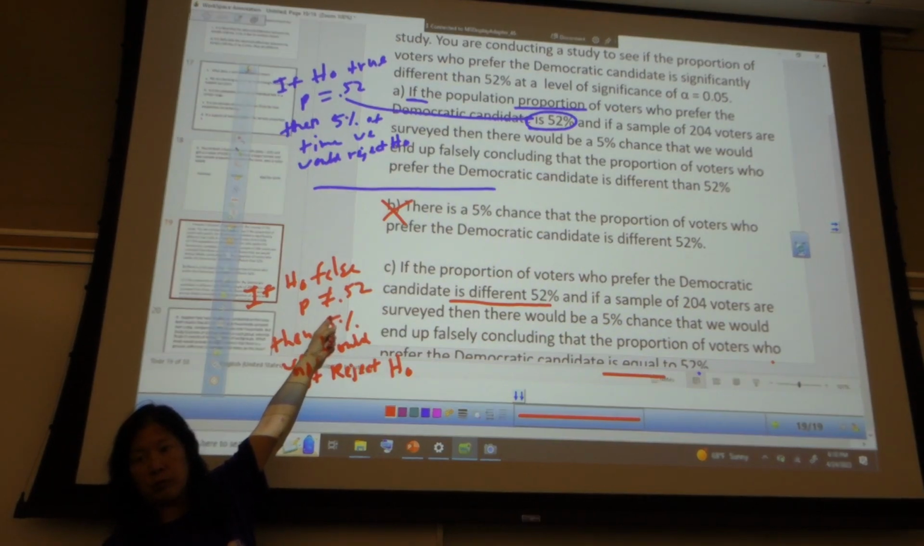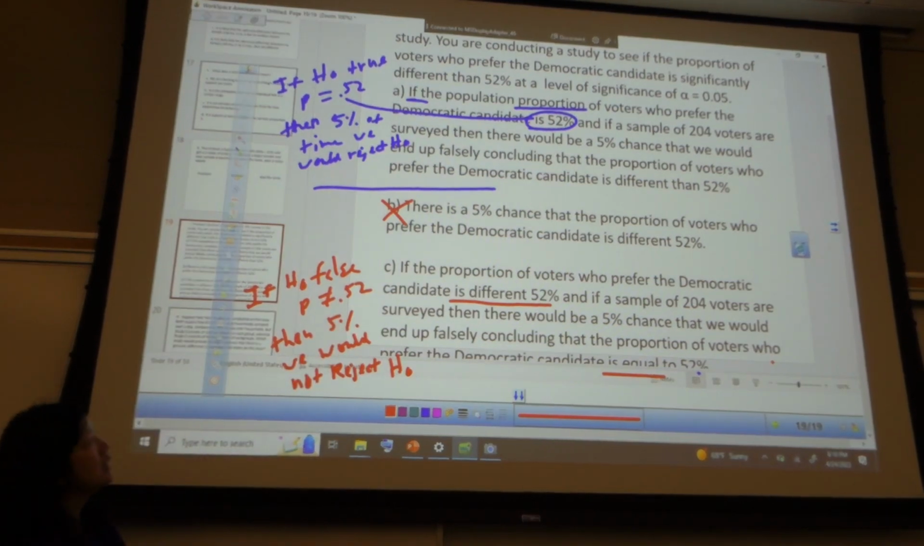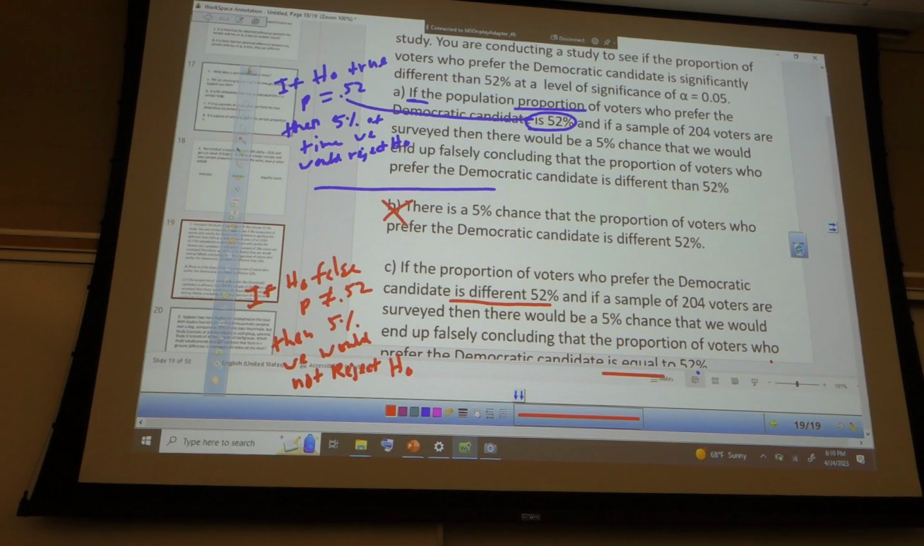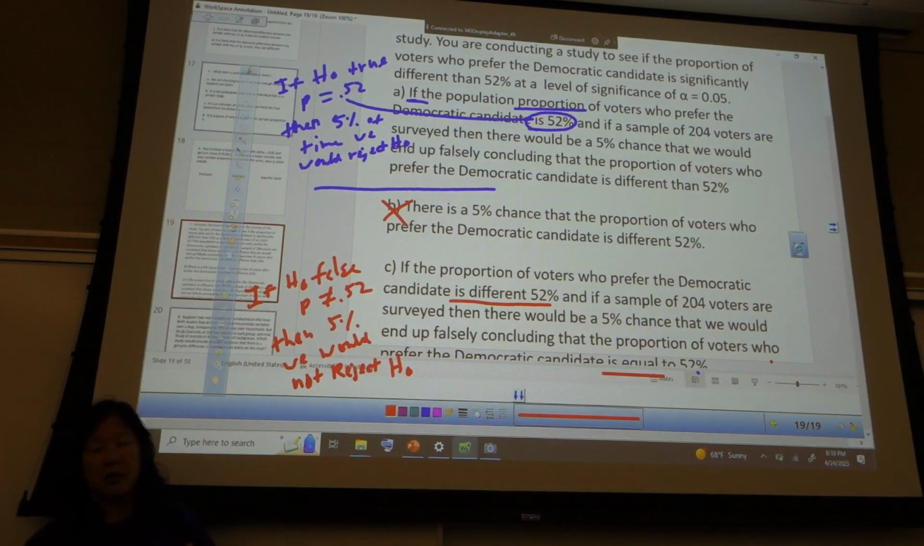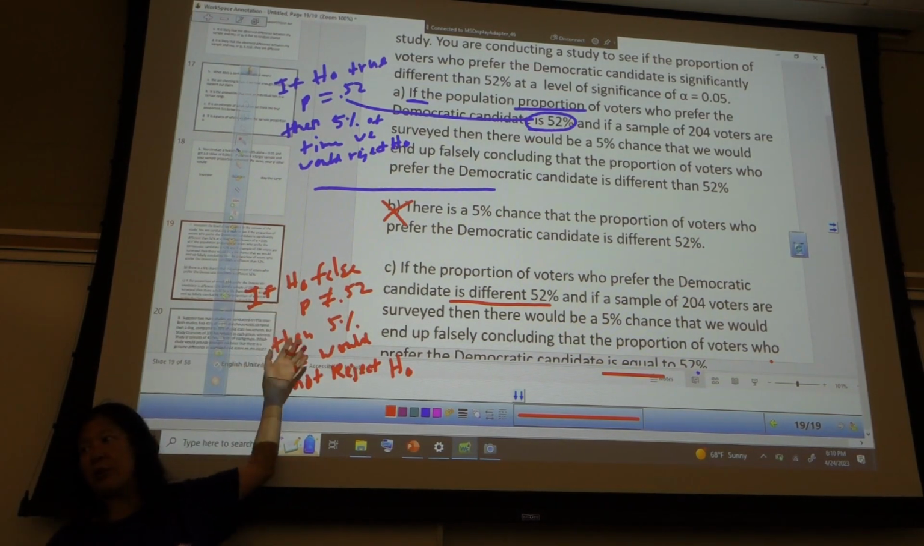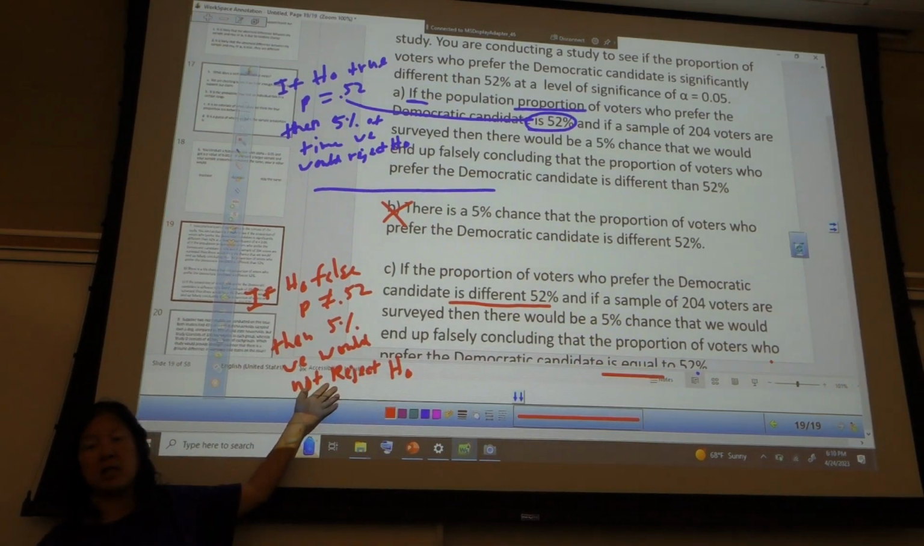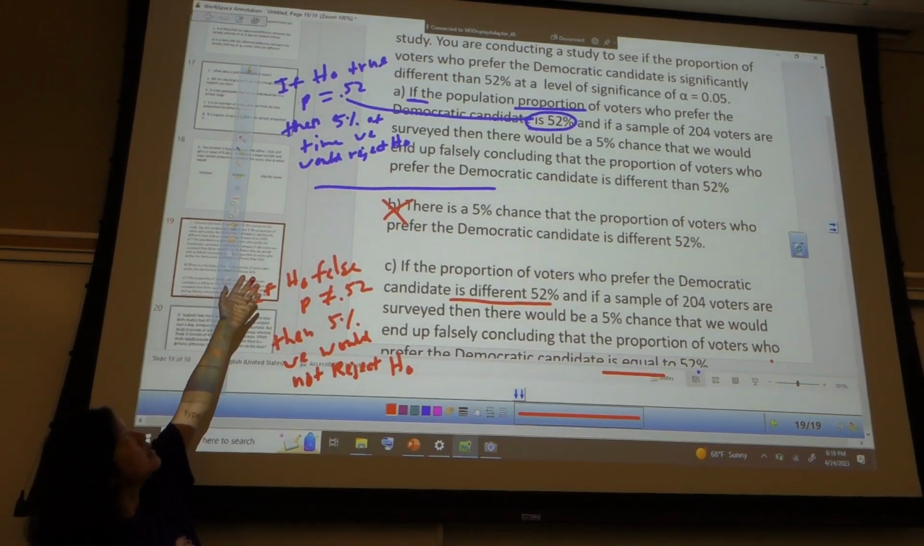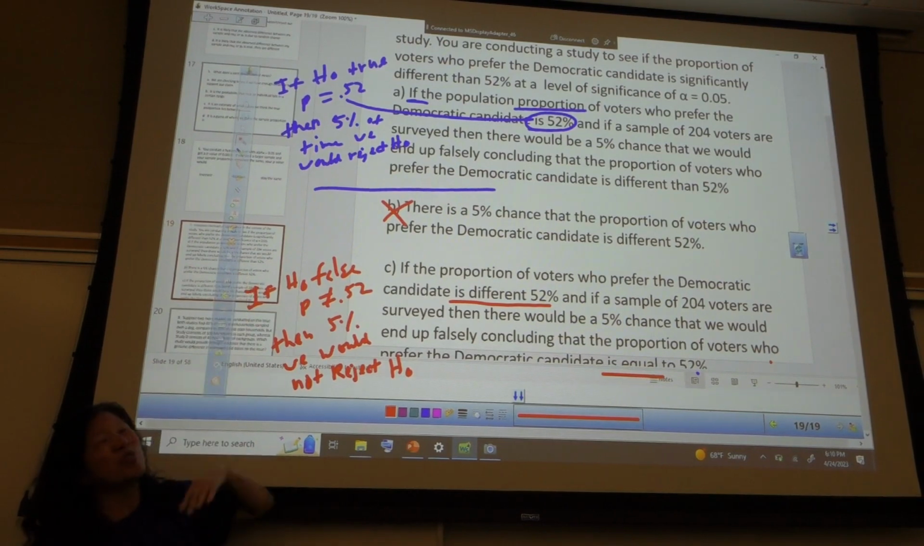The language on these could be better. Yeah, I know. I tried to make it as clean as I could. It's hard. So basically we're making a mistake, right? If H naught's false, then we should reject H naught, and we don't. That's C. A is if H naught is true, but we reject H naught.